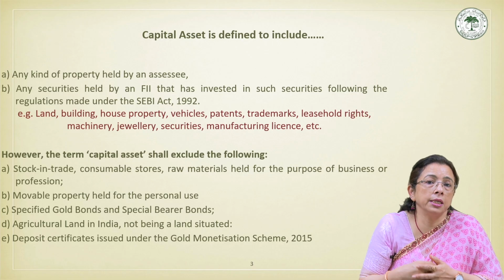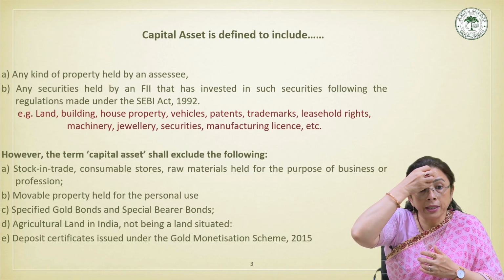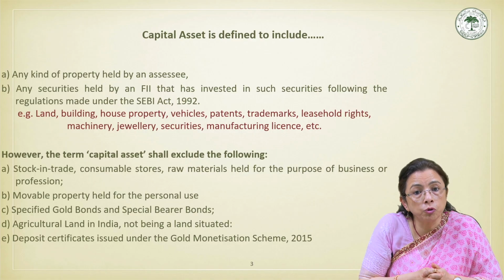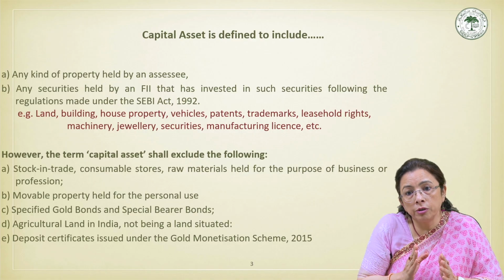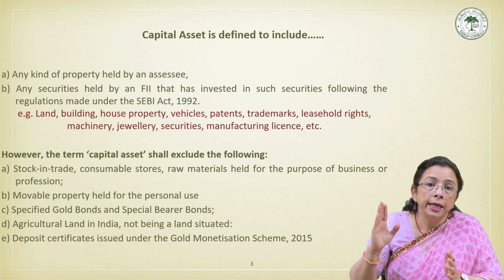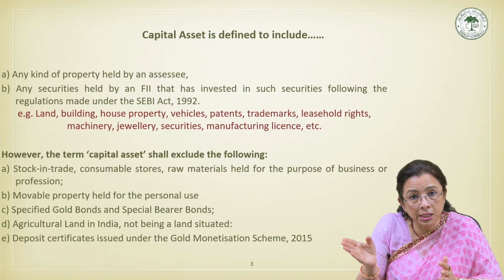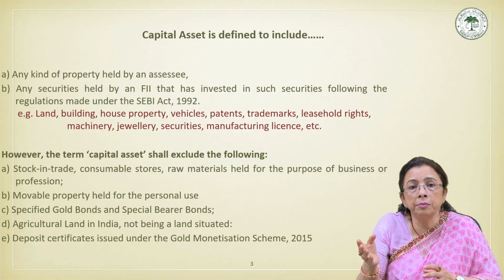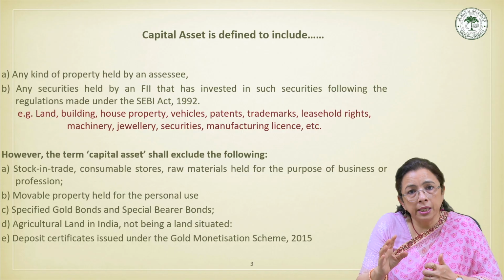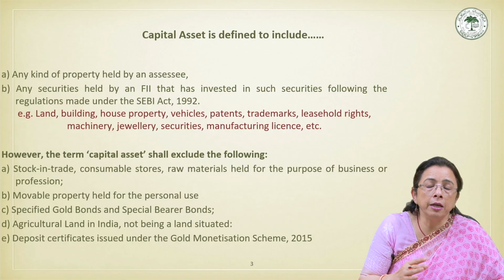Assets such as stock in trade or raw material, when they are held for the purpose of doing business or any profession, are excluded from capital assets. So any profit on their sale is taxed under the head business income, as we discussed in the previous course, that is PGBP. So it will not be taken as capital gain.